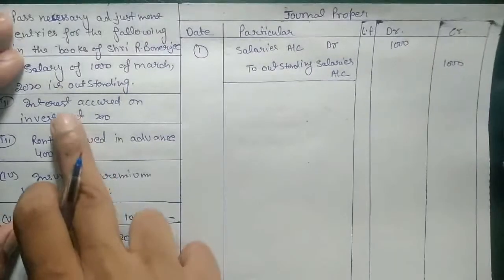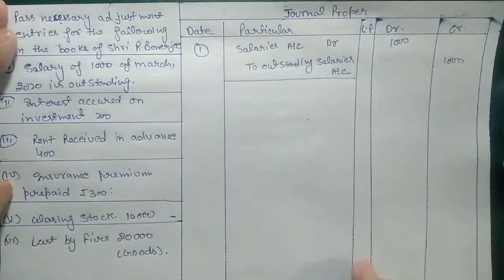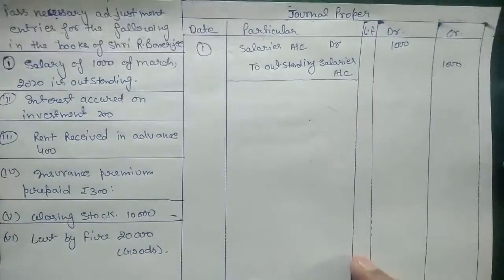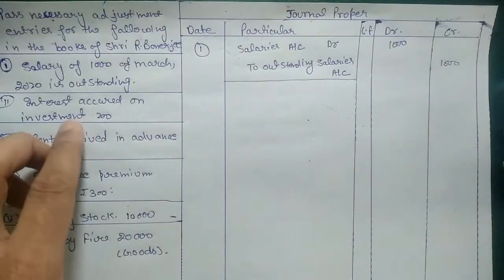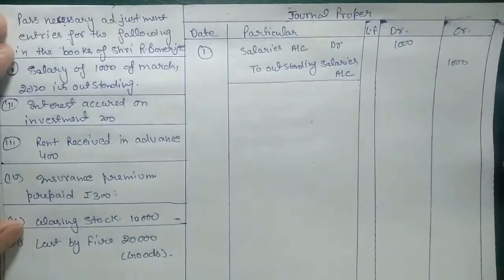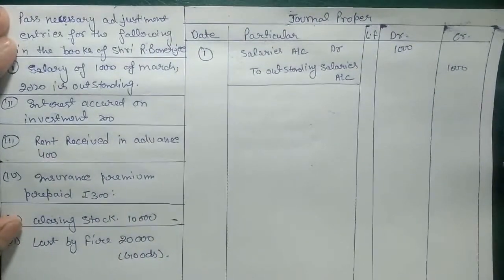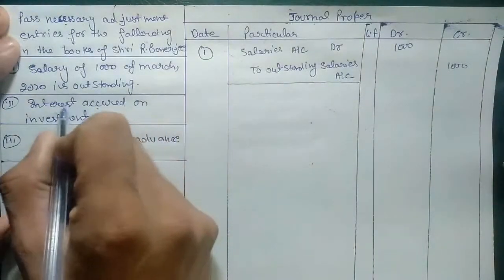Another entry we have is interest accrued on investment. Interest accrued means the interest that we need to receive. It means we earned that interest but we did not receive it. We have talked about income earned but not received. It is the same: we earn interest but we do not receive it. In case of receiving interest, the entry is cash account debit to interest received. But here we have not received the interest till now, so we will use accrued interest instead of cash account.